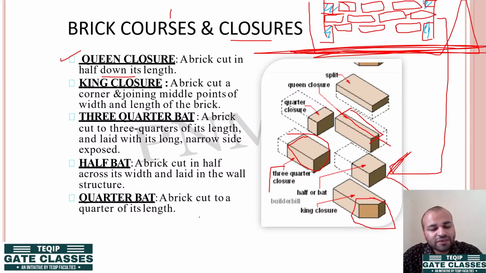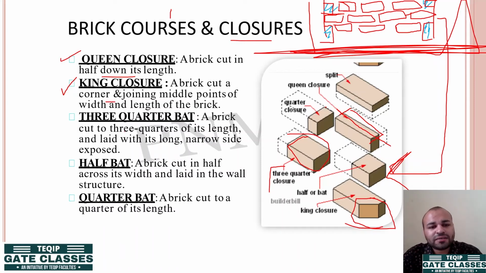Okay, different type of requirement के हिसाब से different type of cuttings की जाती हैं, different type of closures provide किए जाते हैं. So you need to remember what are these different types of closures and what do we understand by it, और ये किधर से cut किया जाता है. Now king closure is a brick that is cut at corner as shown here.